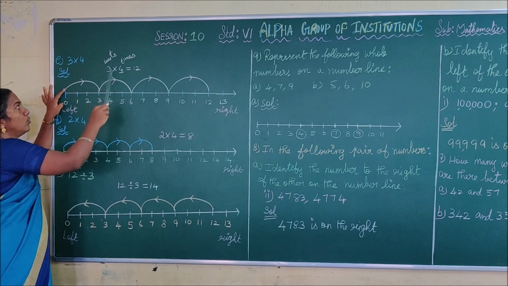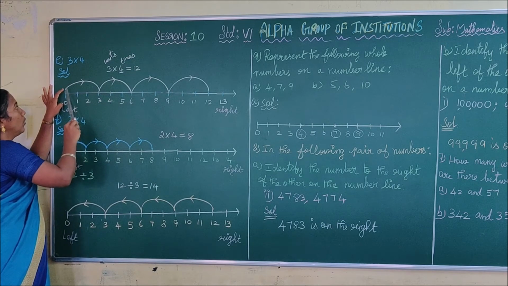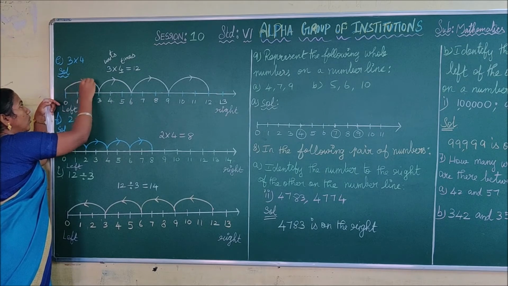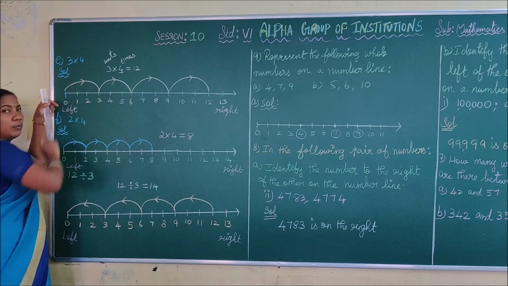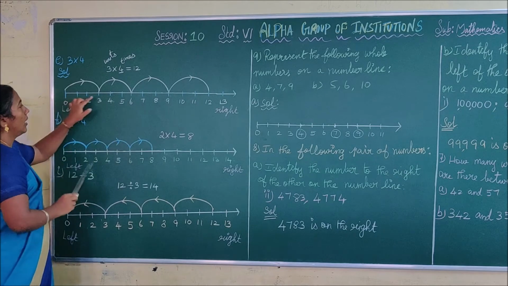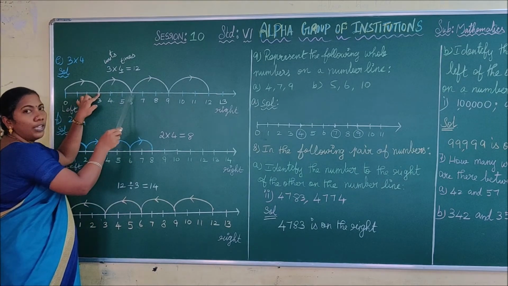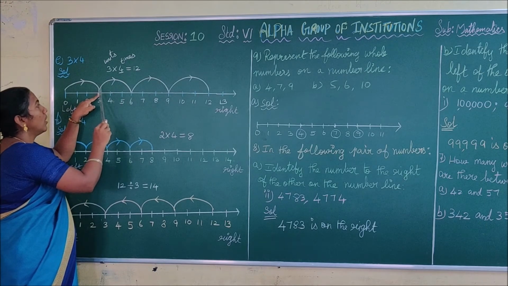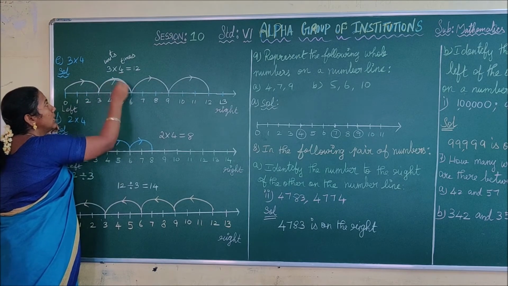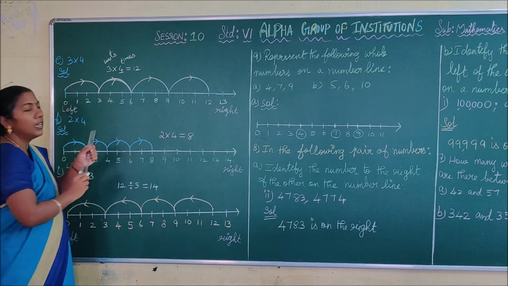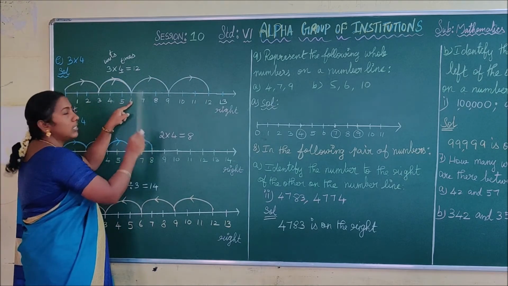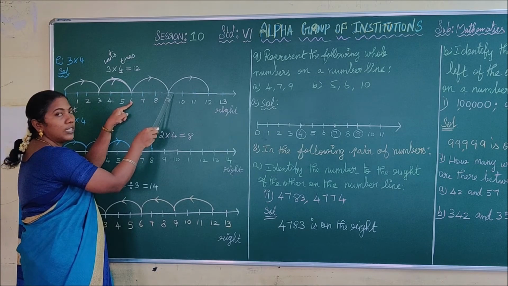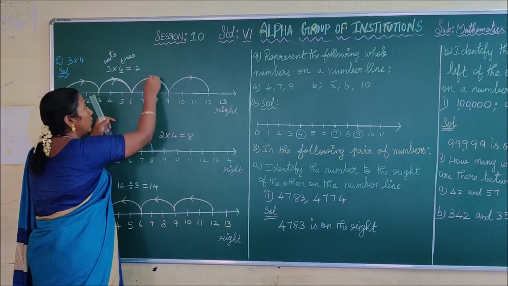First you have to move 3 units. Okay. So you are going to jump from 0 to 3. So you have to draw an arc from 0 to 3 and put the arrow like this because we are moving to the right. And next jump also 3 units, from 3 it is 1, 2, 3. So you have to draw the arc from 3 to 6 and put the arrow like this. It's clear? Next jump is 3 units from 6. So 1, 2, 3 units. So finally you have to reach 9. So you have to draw the arc like this and put the arrow.